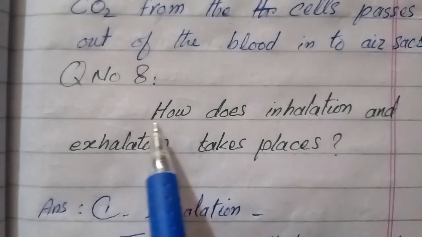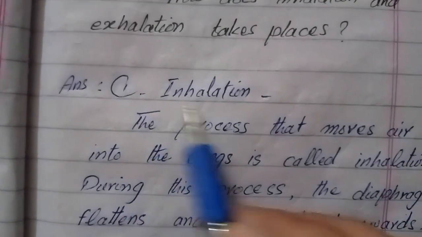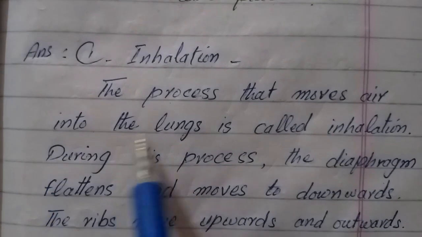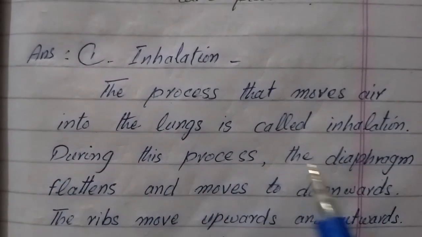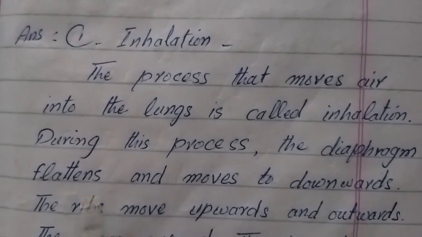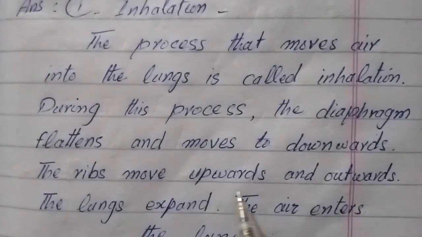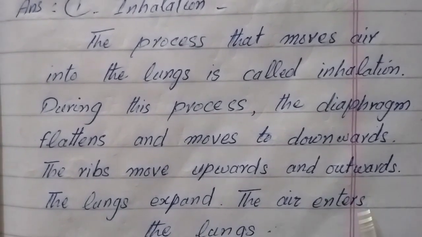Question number 8. How do inhalation and exhalation take place? Answer. Number 1. Inhalation. The process that moves air into the lungs is called inhalation. During this process, the diaphragm flattens and moves downwards. The ribs move upwards and outwards. The lungs expand. The air enters the lungs.